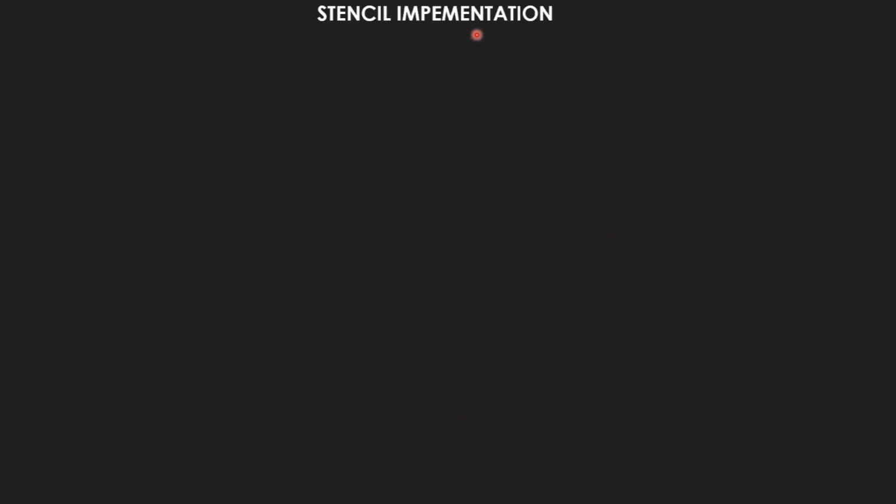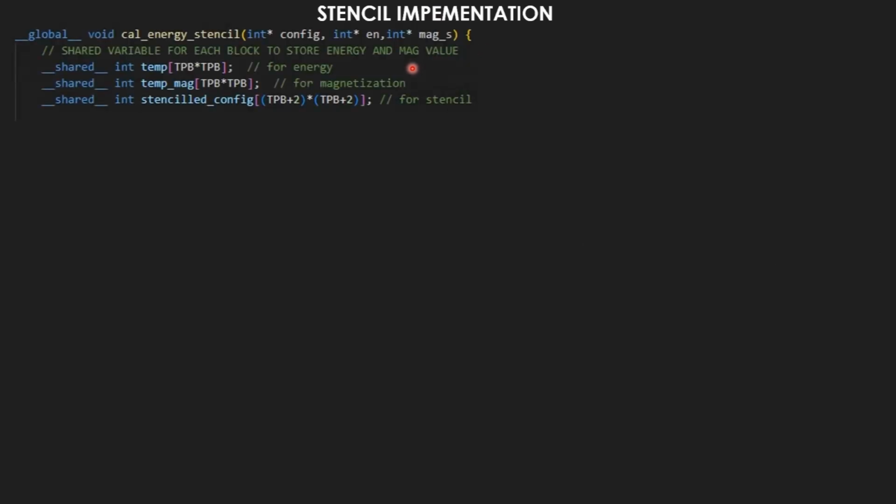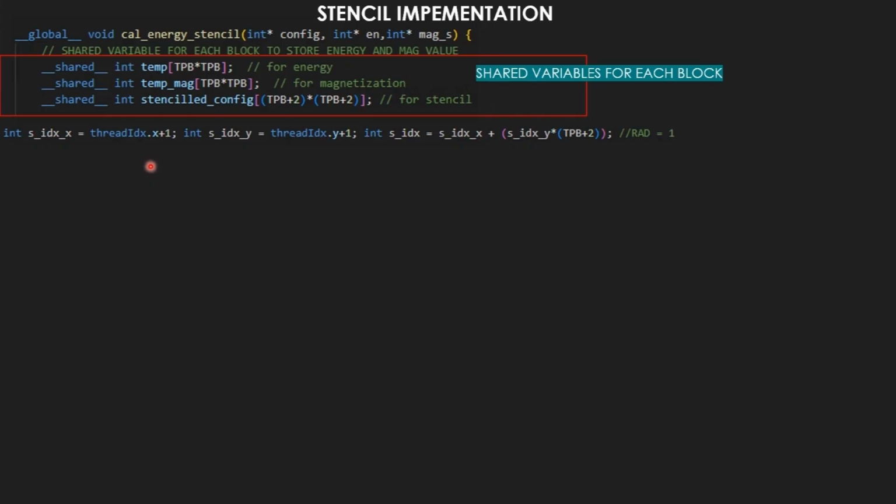This is almost the same as it was done in the forward difference method. So here I'm declaring the shared variables. First one is for the energy, second one is for the magnetization, and third one is for the stencil config. This is where the stencil config will be stored. Here I'm defining the indices which will be used to access the stencil. Here, this is exactly the same.